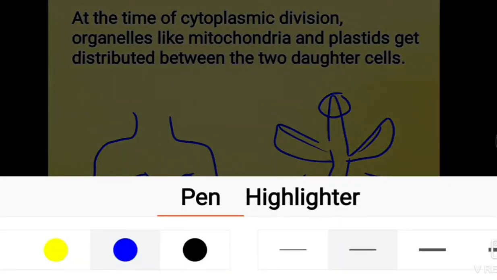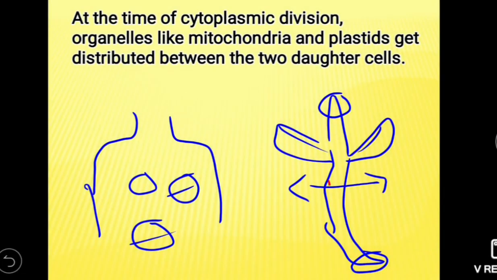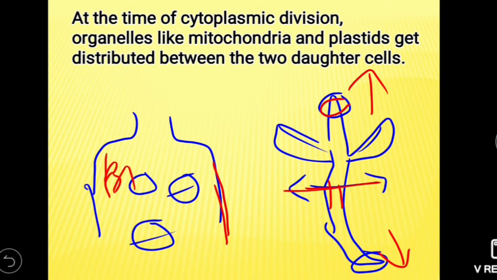Here the diameter can be measured and the cells divide by mitosis to increase the diameter, and here mitosis occurs to increase the length or growth in length, while in animal cell mitosis occurs throughout the body. For example, here the skin cells divide, they form new skin cells, and bone marrow cells divide to form the blood cells. So it occurs throughout the body.